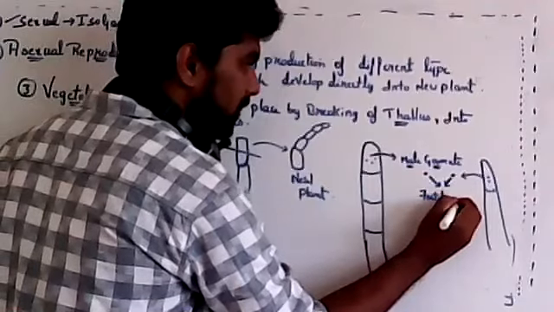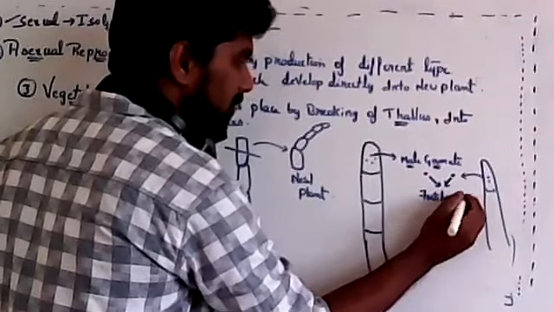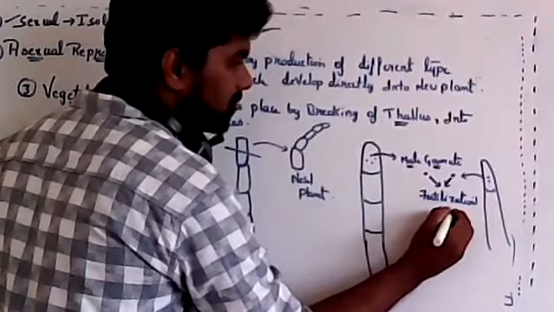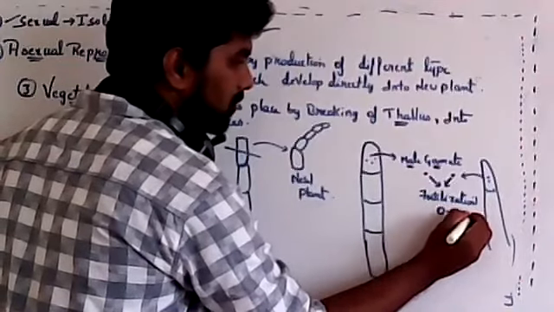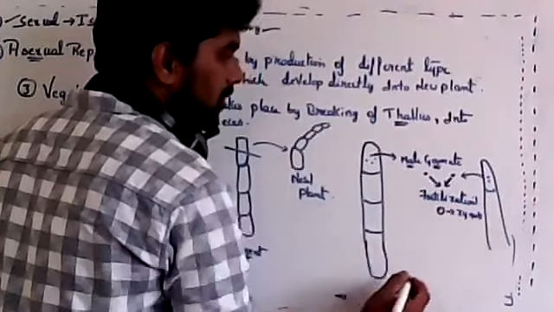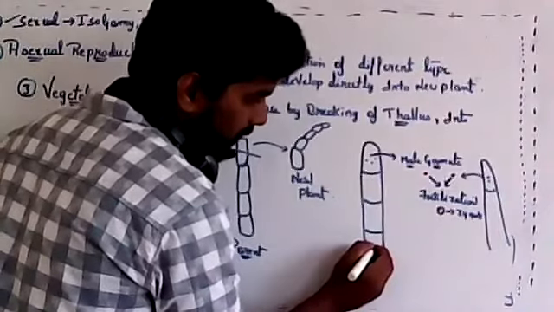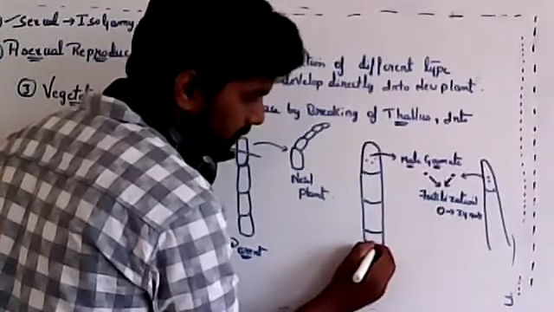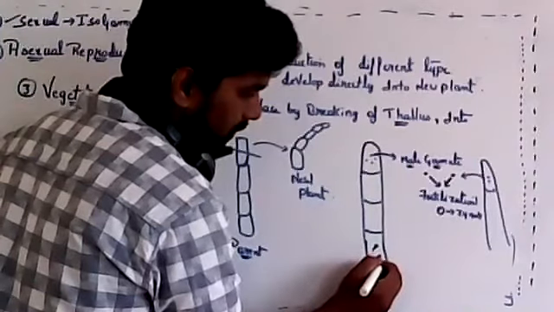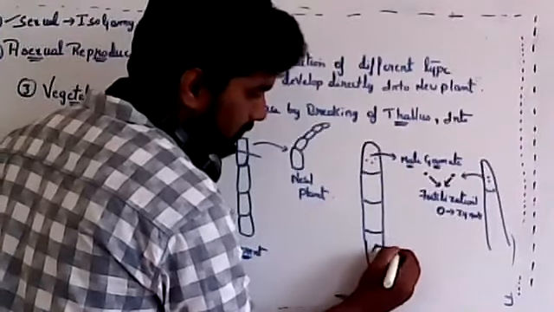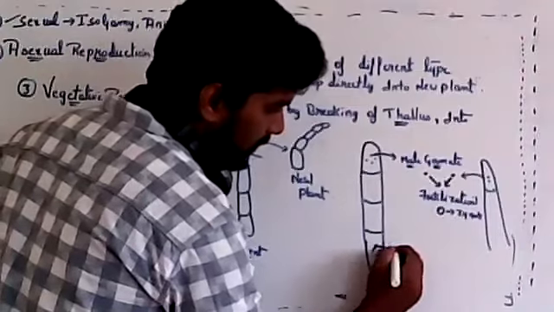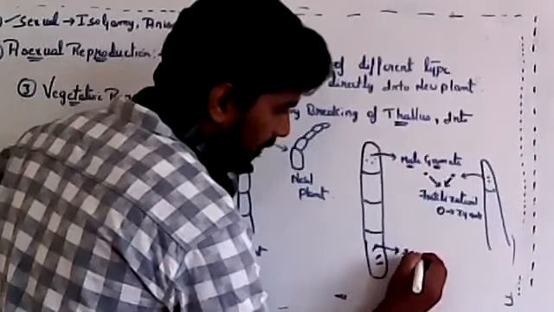This is sexual reproduction: fertilization, and they form a zygote. Somewhere around here, the same thallus will produce spores. The same plant, in a different location, will produce spores.